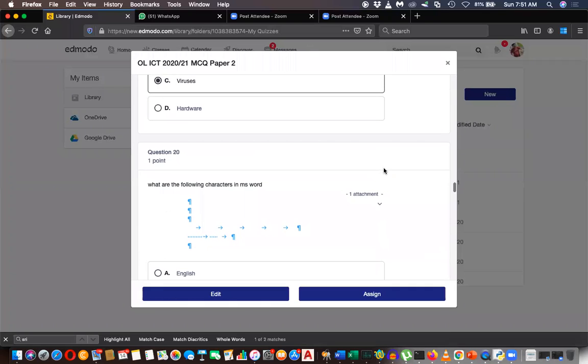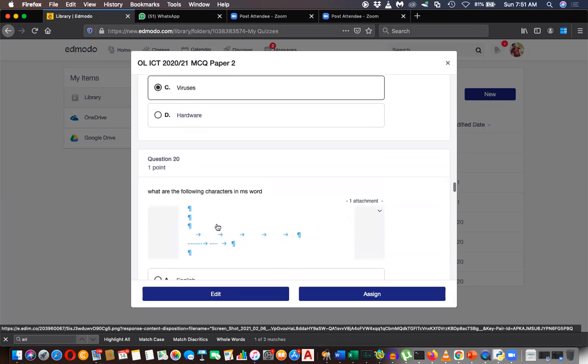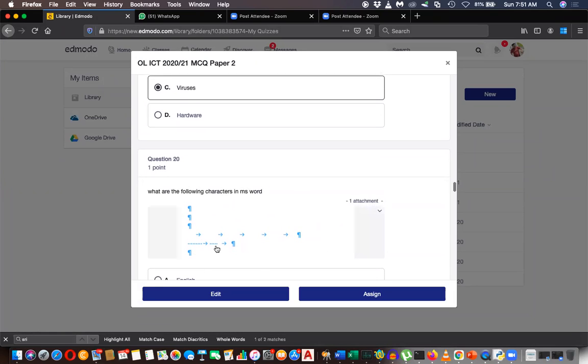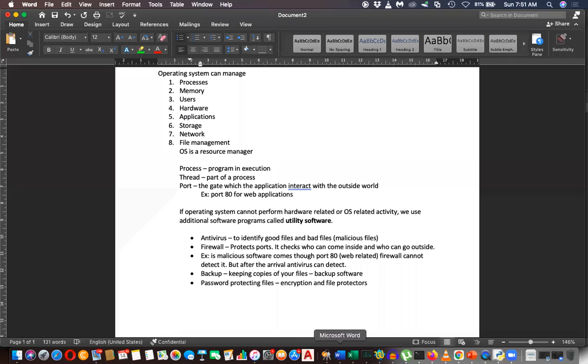Question number 20. It's showing an image. What are these characters? Can anyone tell what the characters given are? When I go to MS Word, there's a sign like this.